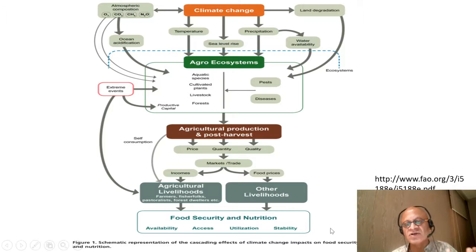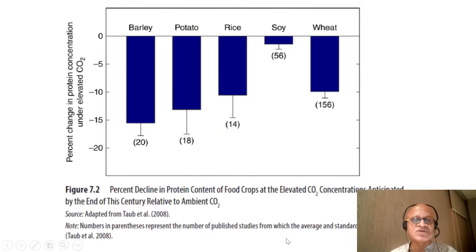Right, so there is always this need to also rely on or increase, for example, biofuels, bioenergy. But how does it affect availability and access, utilization and stability of livelihoods, and so on? These are also direct and indirect effects of CO2.